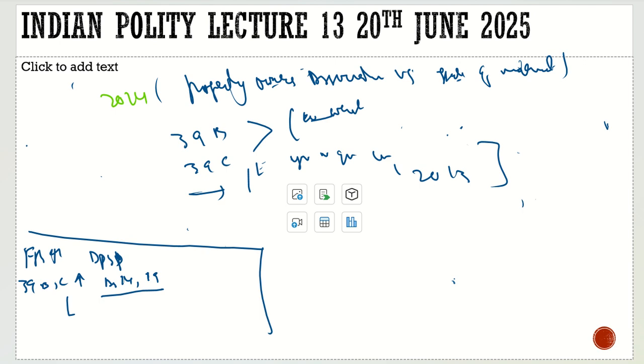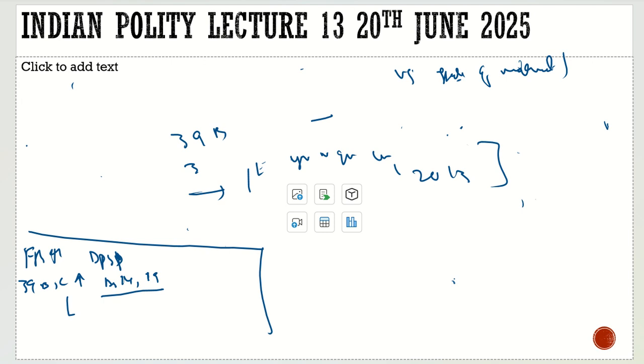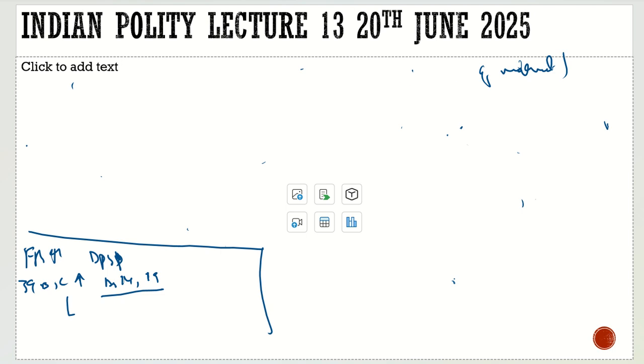The reason I brought it, I would not even have consulted these articles, but the necessity was that we had promised you that we will cover everything. So that's why we brought it. We read it here for you guys. Now the question is about the Uniform Civil Code, which would be the last discussion of today's class, and then we'll finish it. After that we'll take our class tomorrow and discuss the fundamental duties.